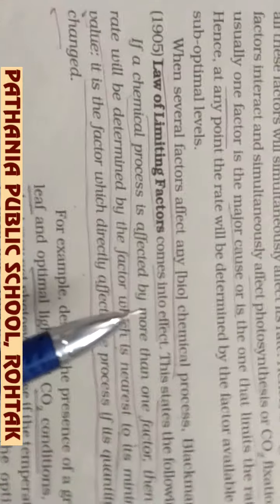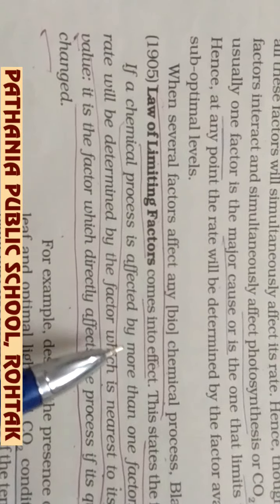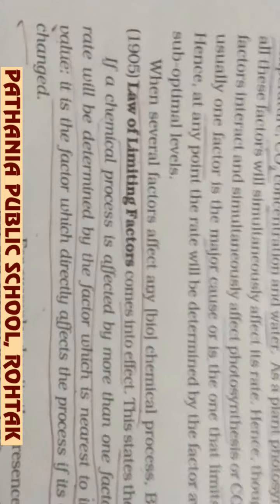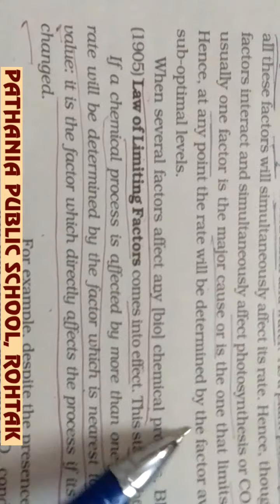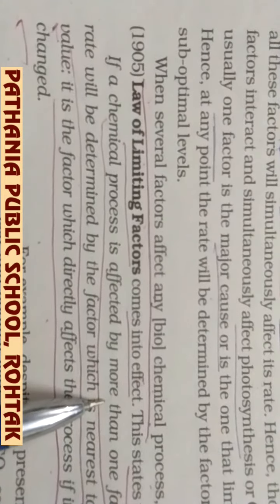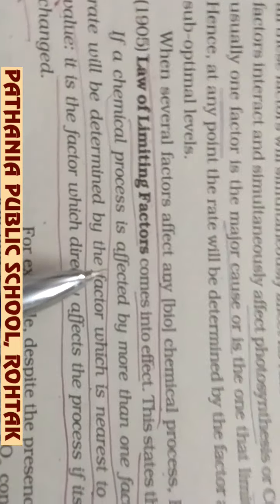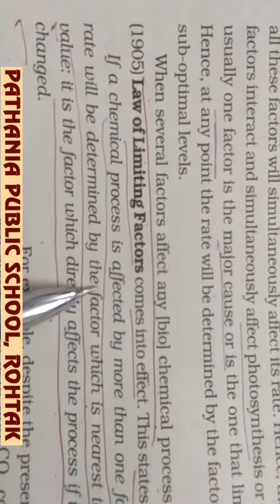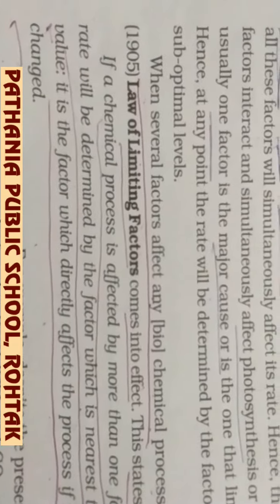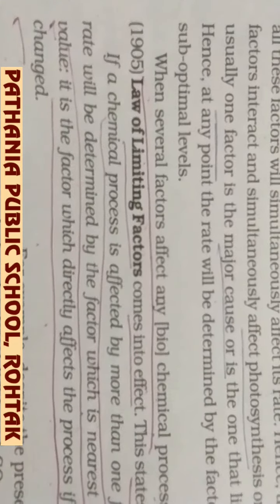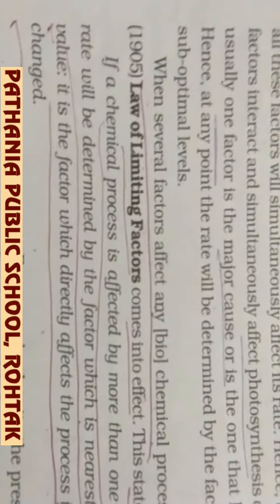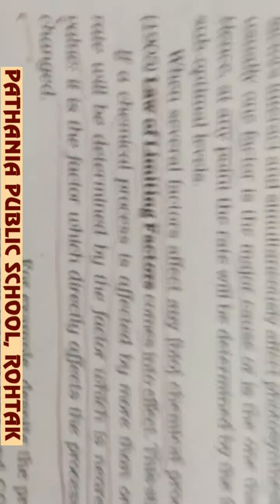We can take one example: suppose the carbon dioxide concentration is maximum but the intensity of light is minimum. By increasing the carbon dioxide concentration, the rate of photosynthesis will not increase because it was already at maximum, but the light intensity was low as the plant was kept in shade, or it is a cloudy day or night. Once the intensity of light increases gradually, the rate of photosynthesis will also increase. It means that the factor which is there in the lowest amount will control the rate of photosynthesis.